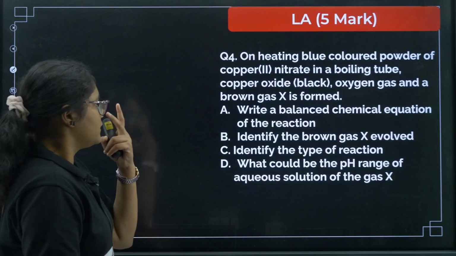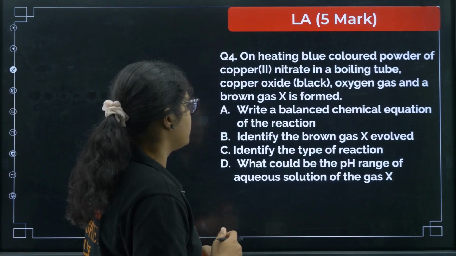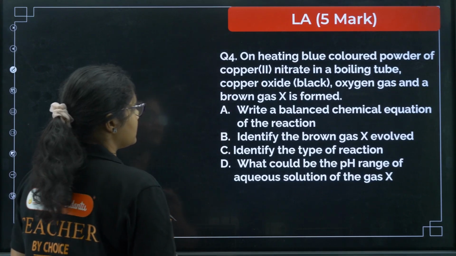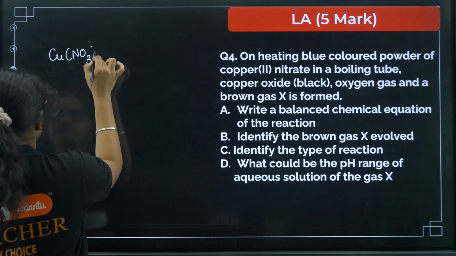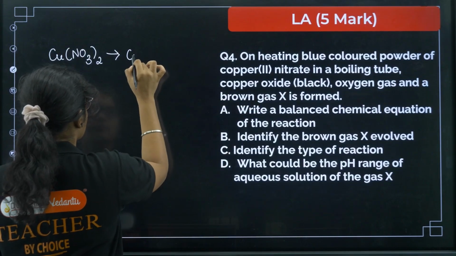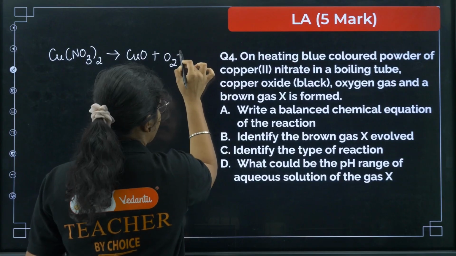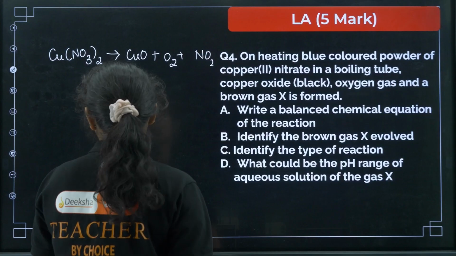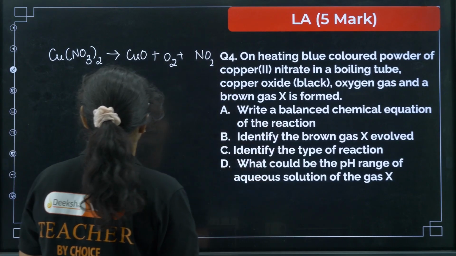Okay. Next we have, on heating blue colored powder of copper nitrate in a boiling tube, copper oxide, oxygen gas and a brown gas X are formed. So when you are heating a powder of copper nitrate, you get what? In a boiling tube, copper oxide is formed. Then oxygen gas is formed, and then brown gas NO2 is formed. Okay. So here how can we balance this one? Let us write a balanced chemical equation. Okay, you need to balance it, right?